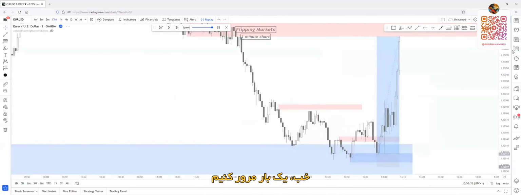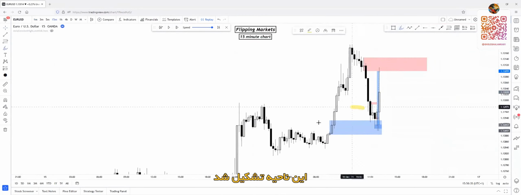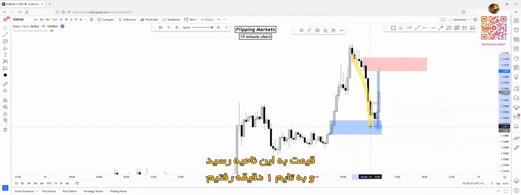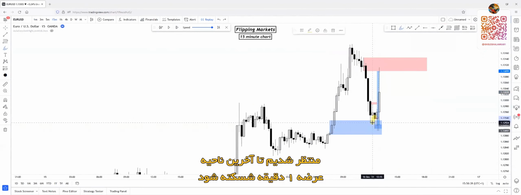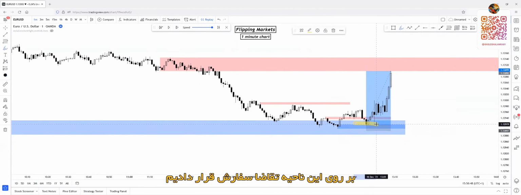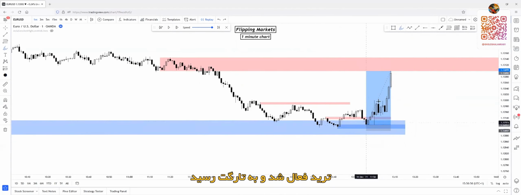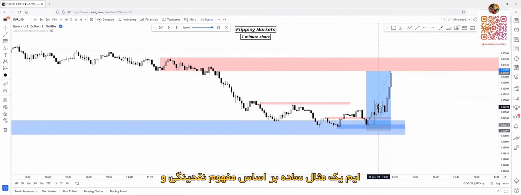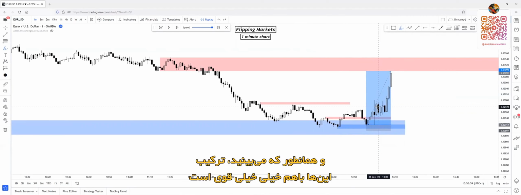So once more, this zone has been created. Price reached this zone, switch to the 1-minute chart, wait for the last 1-minute supply to be broken. Last 1-minute supply broken. Demand zone has formed. Limit on that demand zone, happy in a trade, TP hit. This is really simple, based on liquidity concepts, supply and demand concepts, order flow control concepts, and combining all of the concepts together, it will be really, really strong, as you can see.